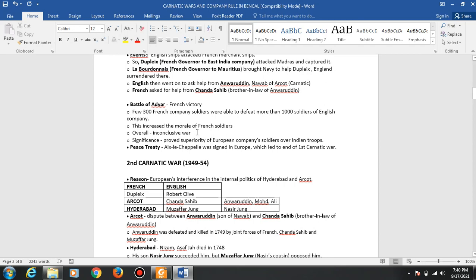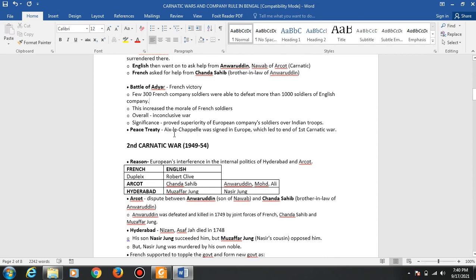Overall, it was an inconclusive war between the French and the English. So what is the significance of this? This proved the superiority of the European company soldiers over the Indian troops.